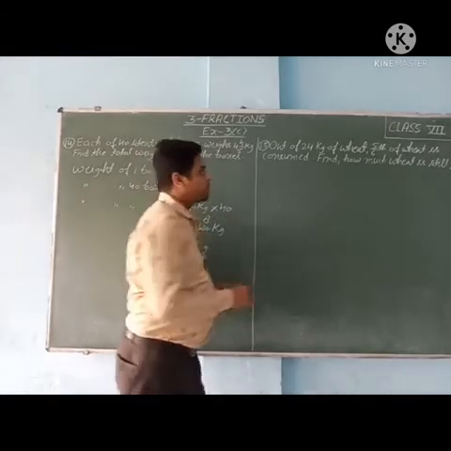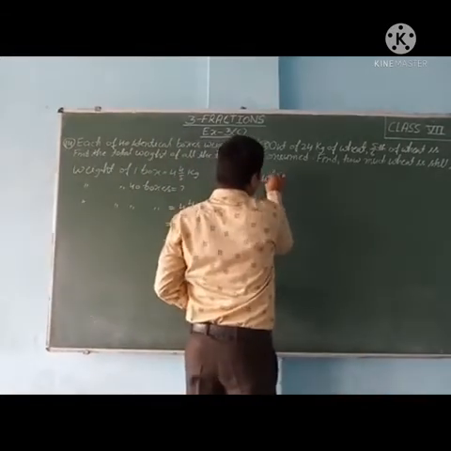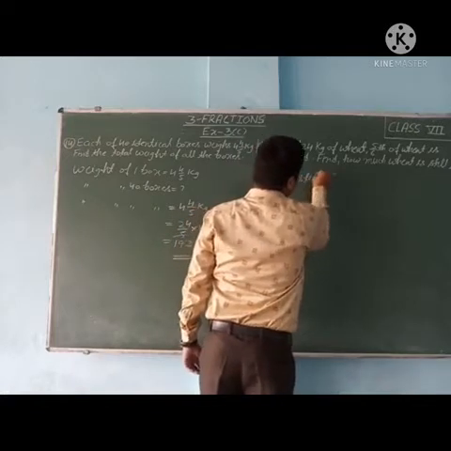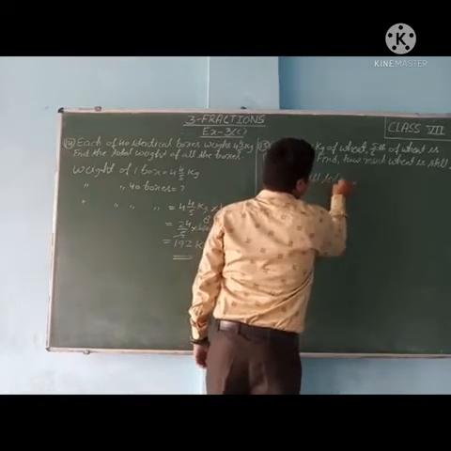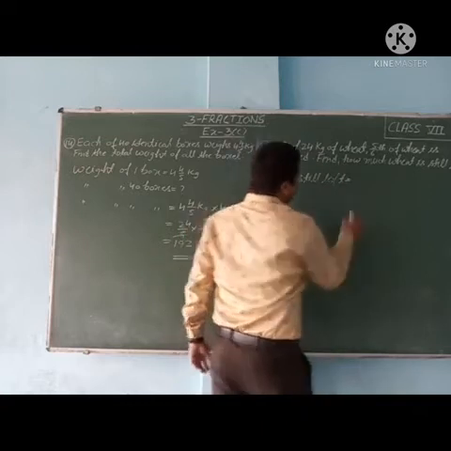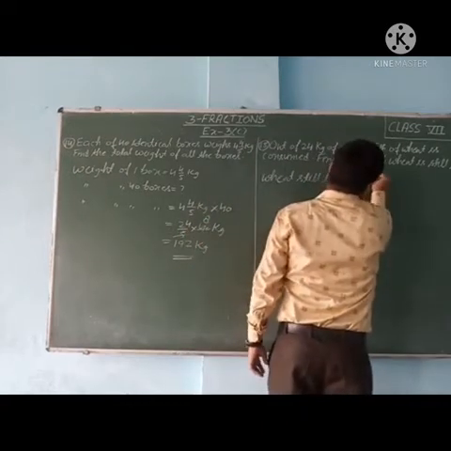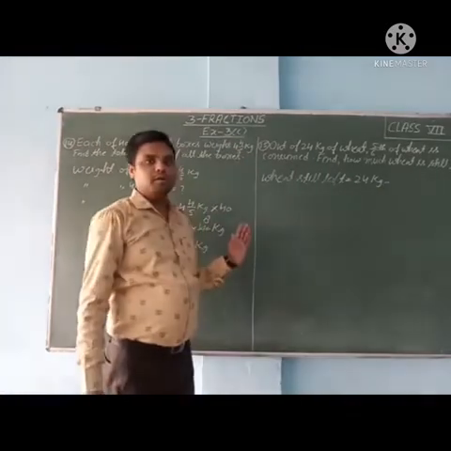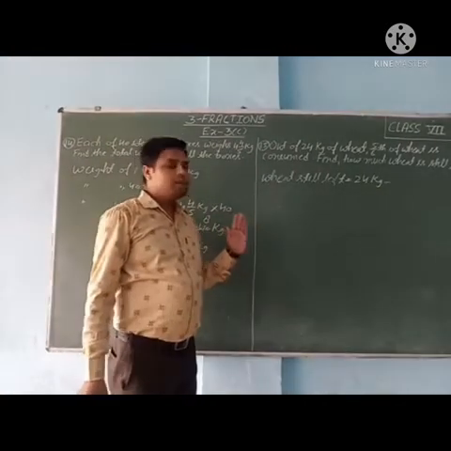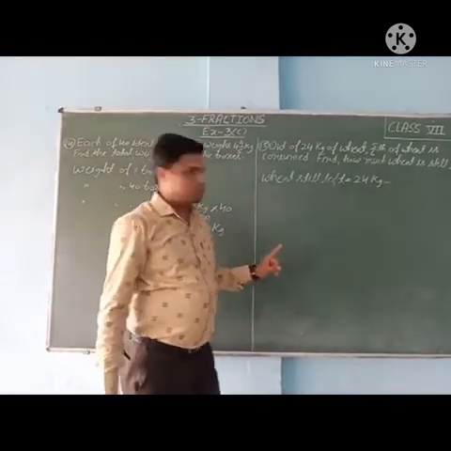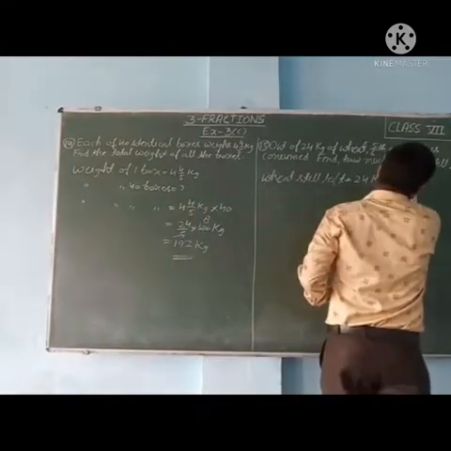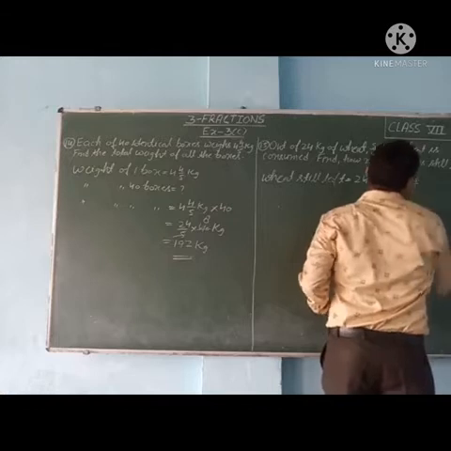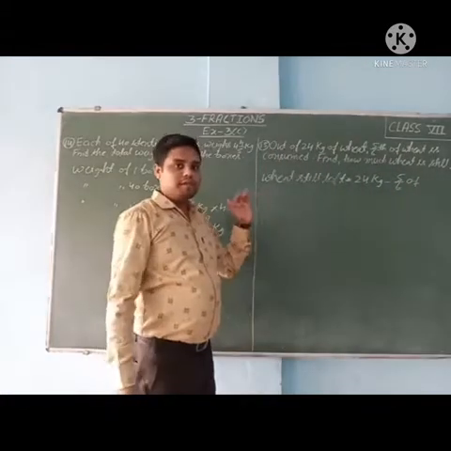So see, wheat still left is equal to 24 kg minus how much wheat is consumed, 5 upon 6 of which quantity?